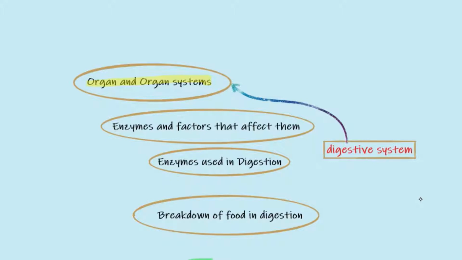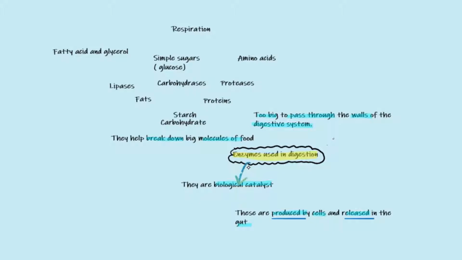If you've been watching my other videos, you'll know we're on the digestive system, and today we're going to look at enzymes used in digestion. Enzymes are biological catalysts. They break down big molecules of food which are too big to pass through the walls of the digestive system. The enzymes are produced in the cells and are released in the gut.